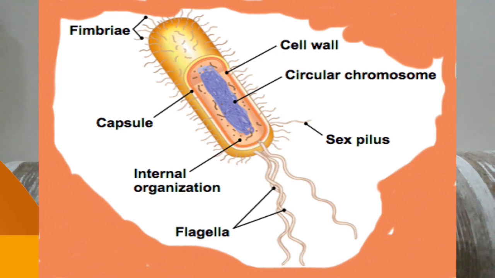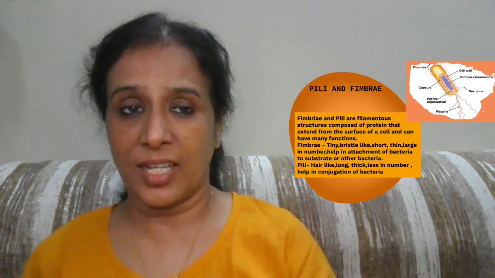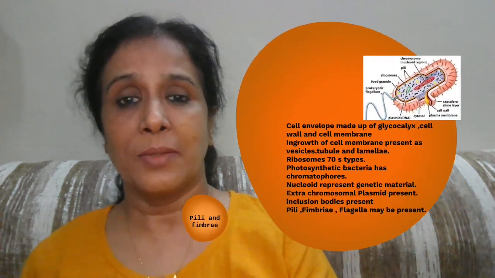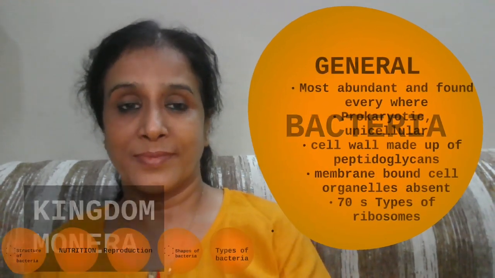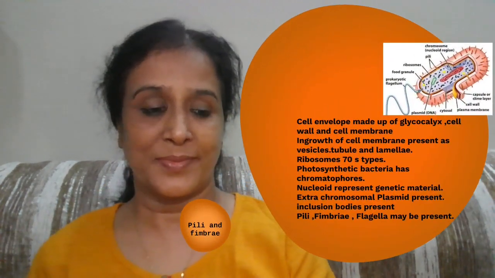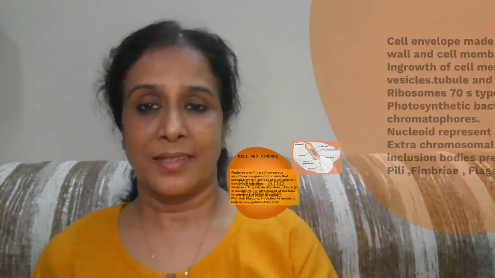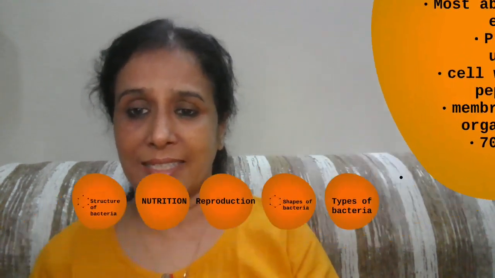On the other hand, pili help in conjugation. One bacteria combines with another, conjugates with the other bacteria, and their genetic material is exchanged with the help of these pili. So I hope the difference between the pili and the fimbriae is clear to you.